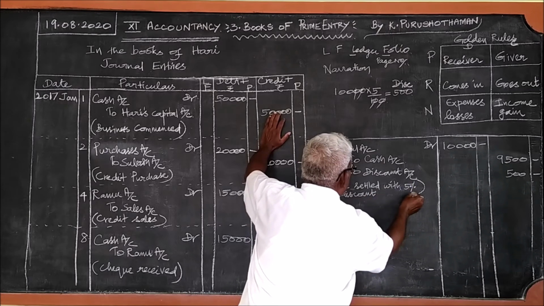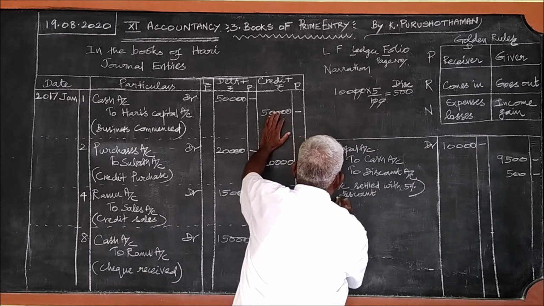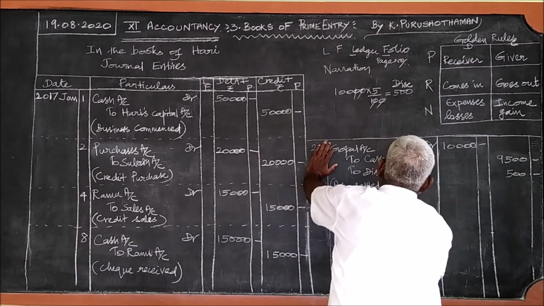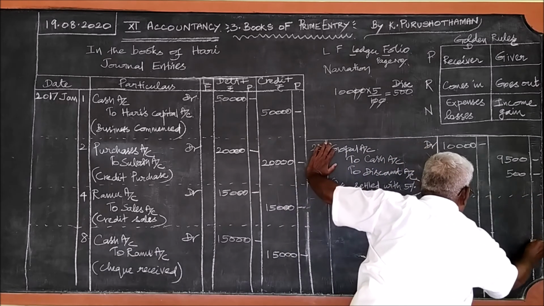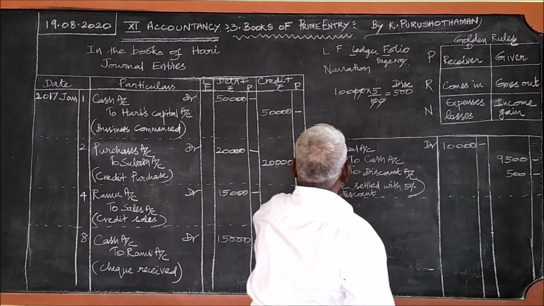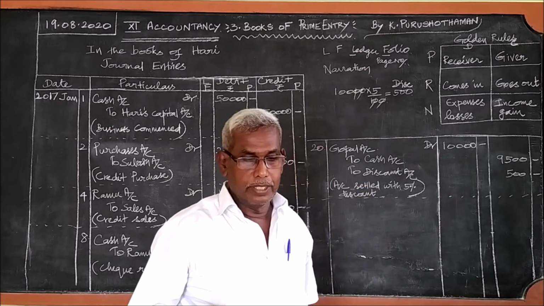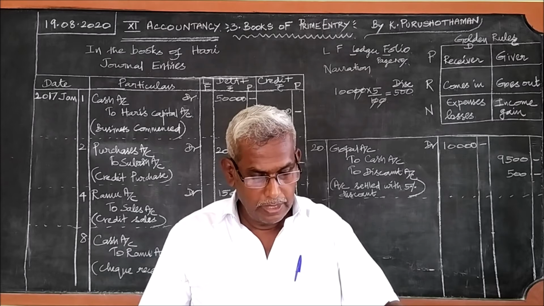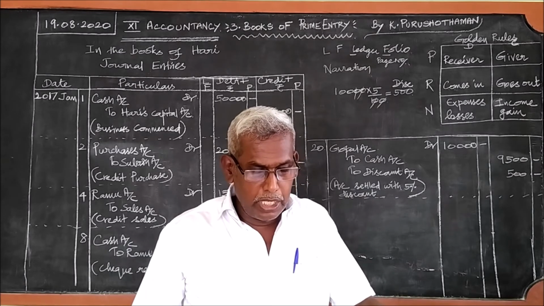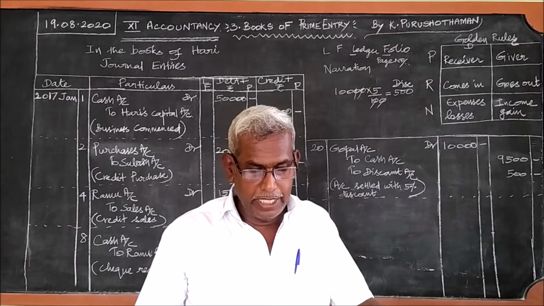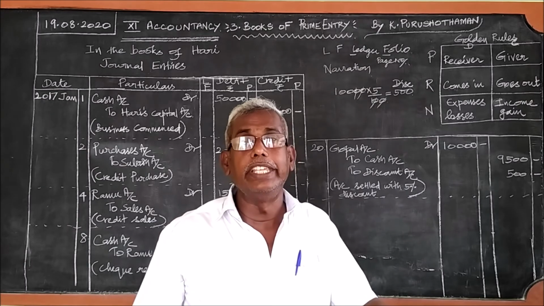With 5% discount. So we can leave a line. 20th. Then 25th. Paid Subhash 4,750 and discount received.